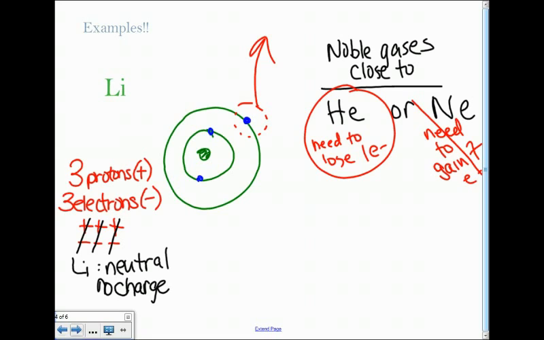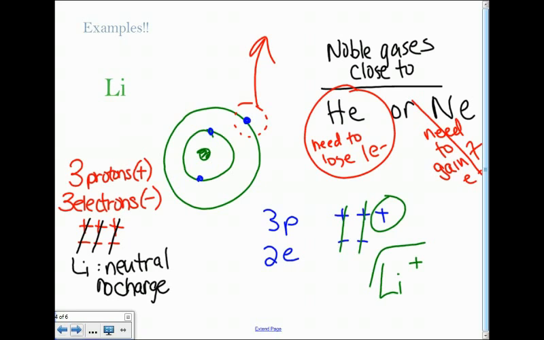When this happens, the protons and the electrons are no longer even. So we're no longer neutral. We still have 3 protons because we did not touch the nucleus. But now we only have 2 electrons. Now we have a positive charge. And the way we write that is Li+.